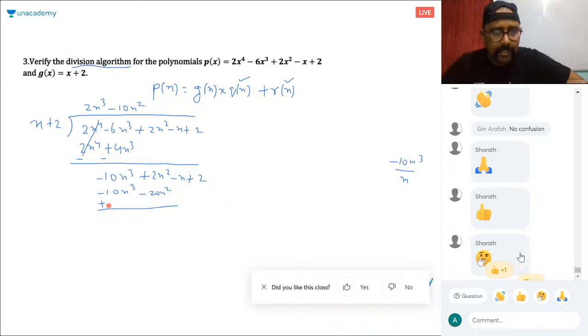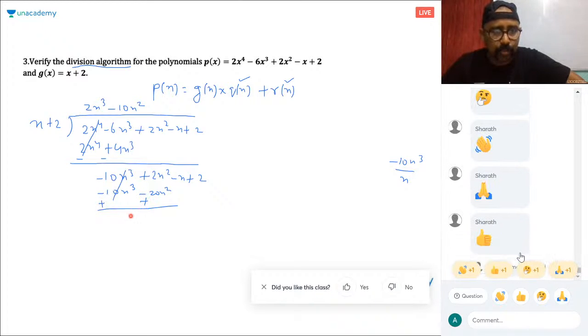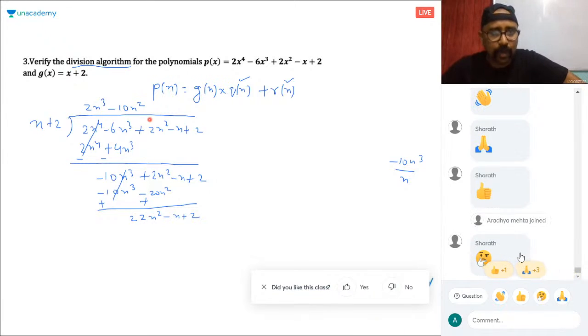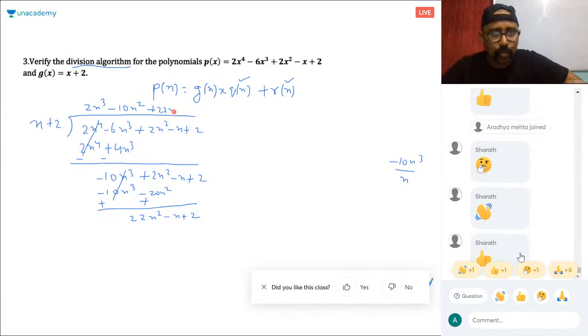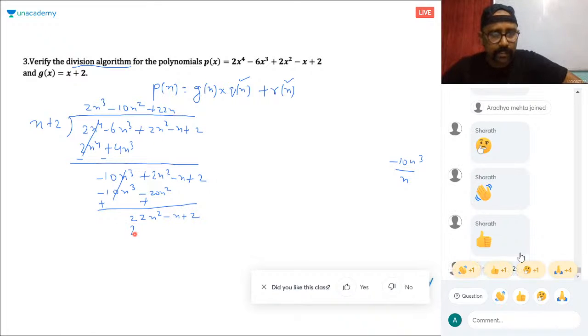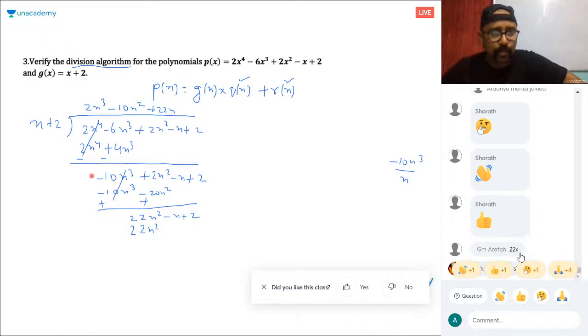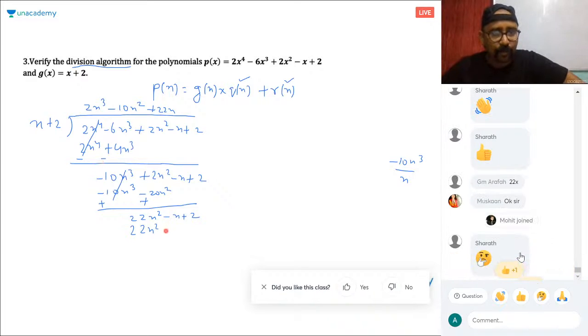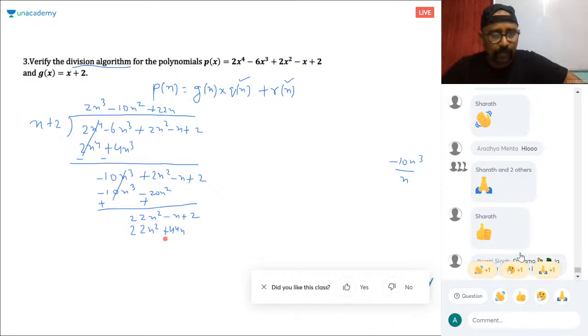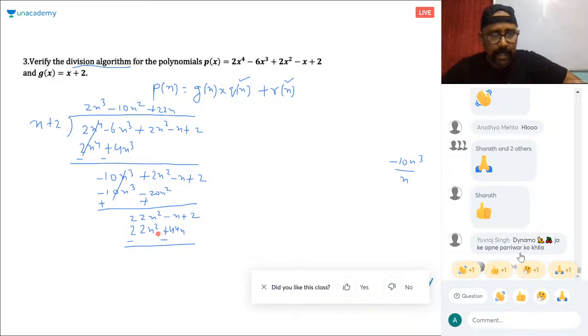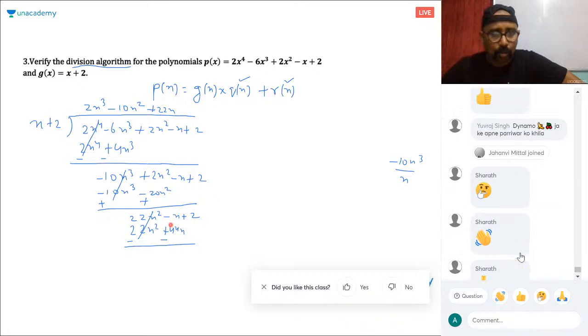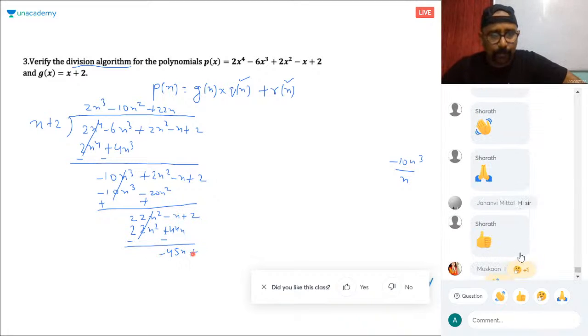So this is plus, this gets cancelled. 2 plus 2 is what? 22x square minus x plus 2. Now what should be multiplied with x to get 22x square? That's plus 22x. So plus 22x into this is 22x square, plus 44x, right? Okay, so this is minus, this is minus, this goes. So minus 45x plus 2.